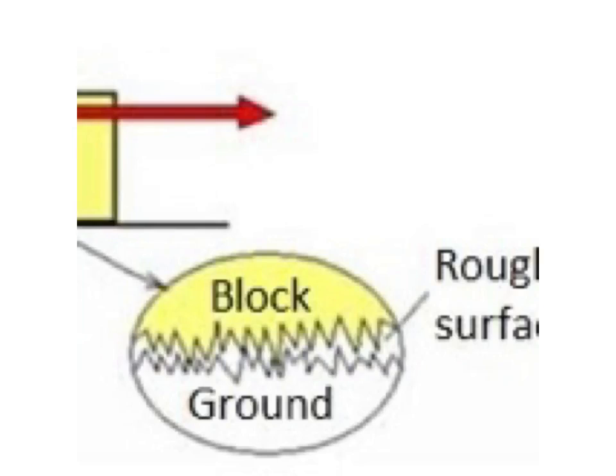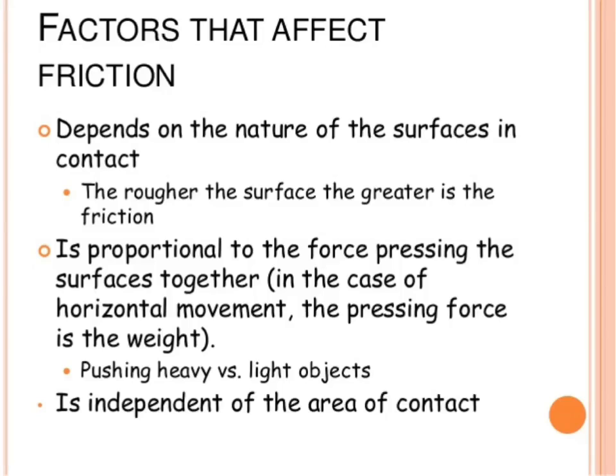When we try to move one object over another object, these irregularities present on the surfaces get entangled, or locked, with one another. The interlocking of irregularities of the two surfaces opposes the motion of one object over the other and gives rise to the force of friction. The friction between two surfaces depends on two factors: first, the nature of the two surfaces, that is, the smoothness or roughness of the two surfaces. Second, the force with which two surfaces are pressed together. Let us discuss them one by one.